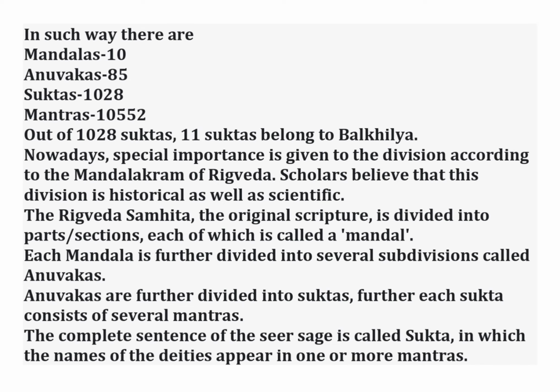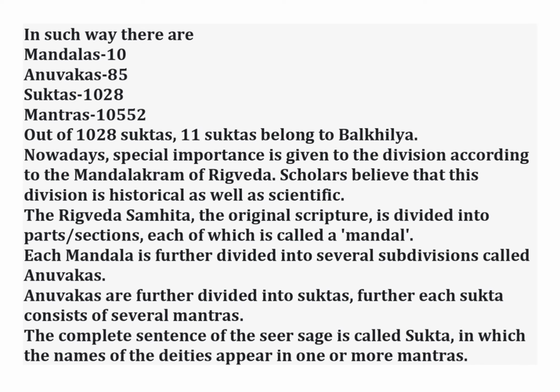The Rigveda Samhita is the original scripture, and it is divided into parts, meaning sections. Each of these parts is called a mandal. Each mandal is further divided into several subdivisions called anuvaks. Anuvaks are further divided into suktas. Further, each sukta consists of several mantras.